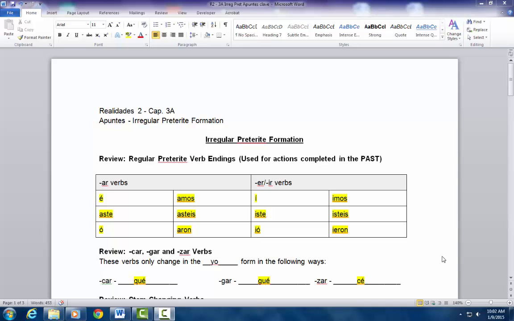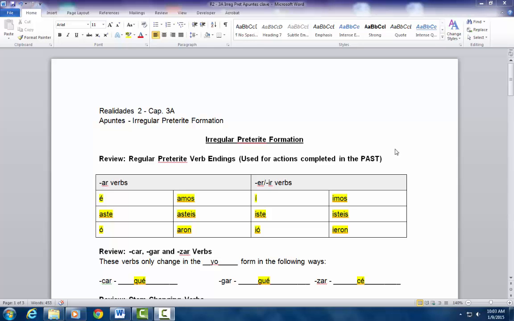Okay, for the AR verbs, we say é, aste, ó, amos, asteis, aron. As usual, please copy down everything that I've highlighted in yellow. ER and IR verbs: í, iste, ió, imos, isteis, ieron. Make sure that we get those accents, please, on the yo and on the él forms of those verb endings.